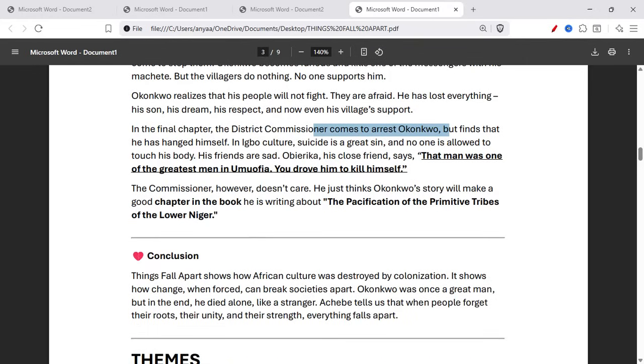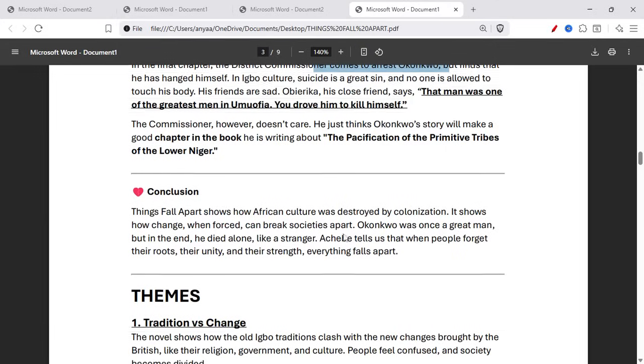The commissioner, however, doesn't care. He just thinks Okonkwo's story will make a good chapter in the book, but he's writing about the pacification of the primitive tribes of the Lower Niger.